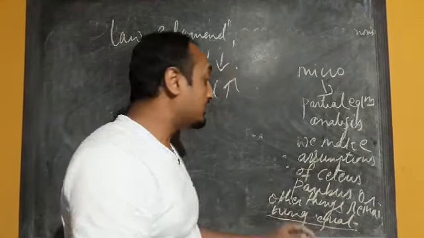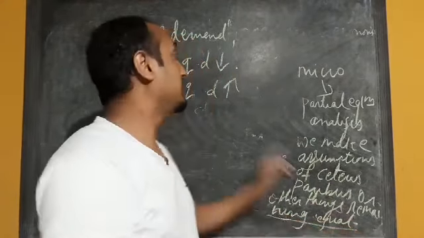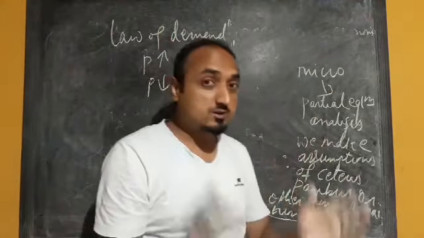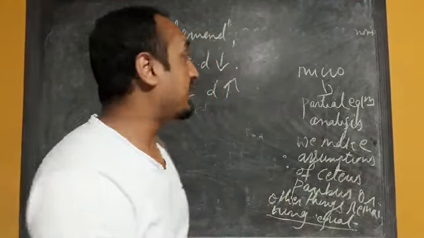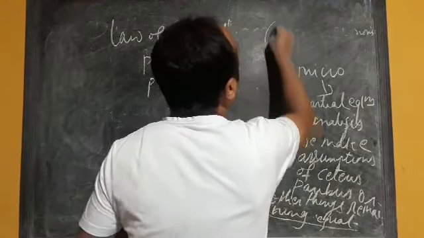So what are the other things remaining constant?